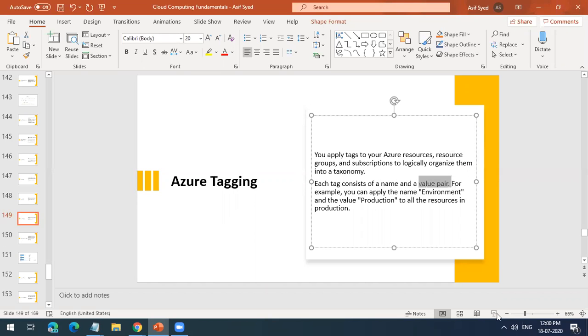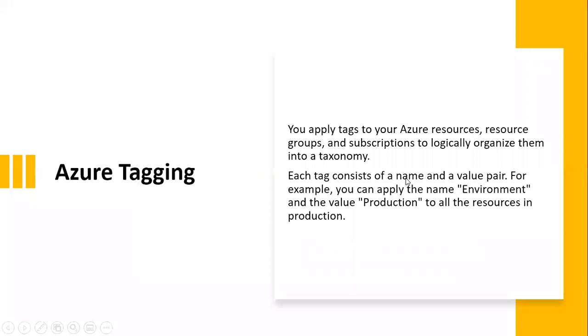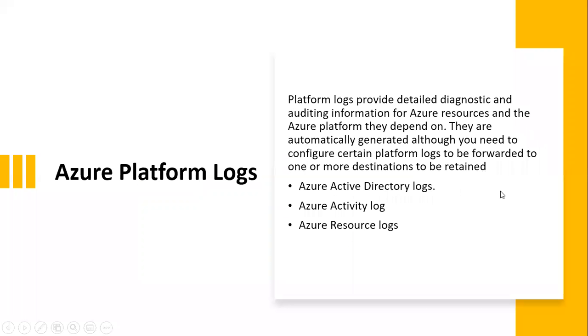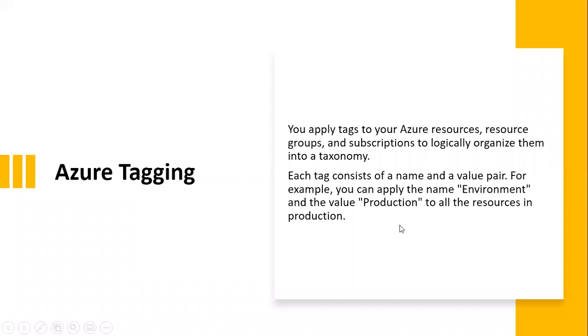For example, if I am creating a tag called environment, and I am giving the value pair as production. I can do this whenever I create a VM. Let's say I have only a single subscription where I'm managing my production, testing, as well as development. How I differentiate the costing is using the tagging.